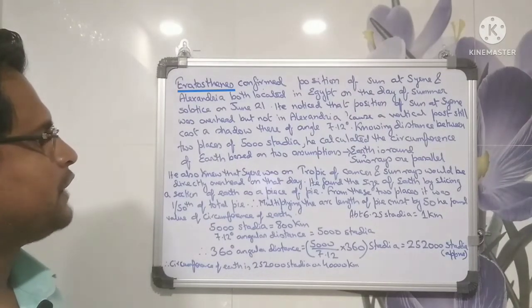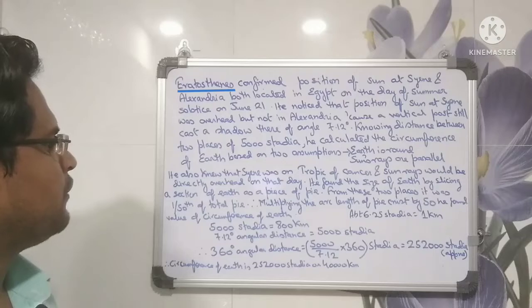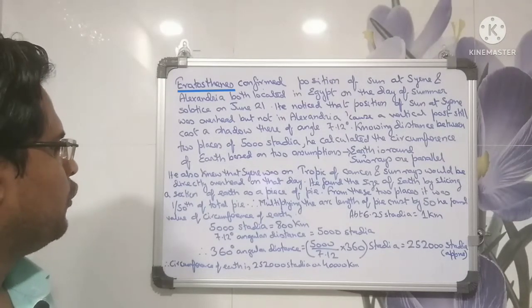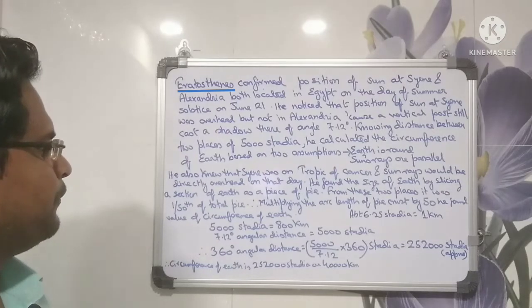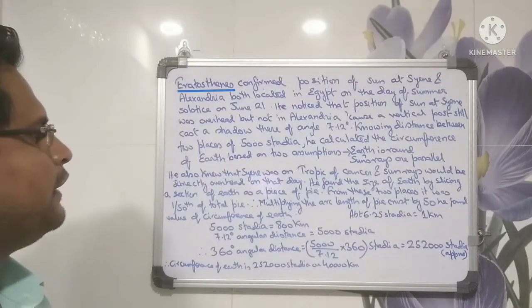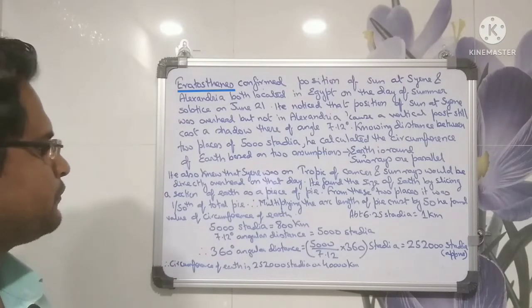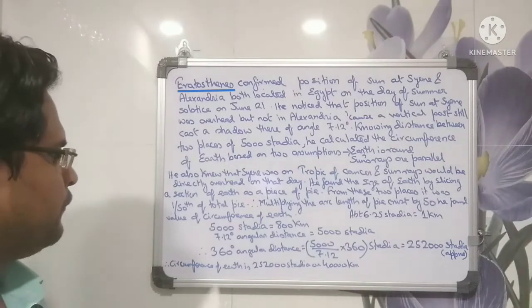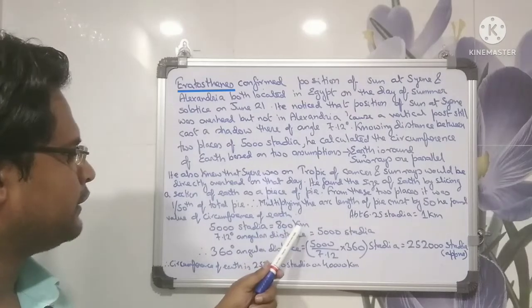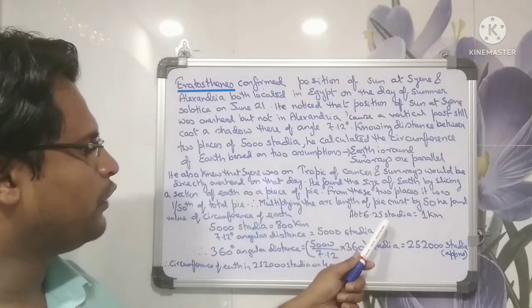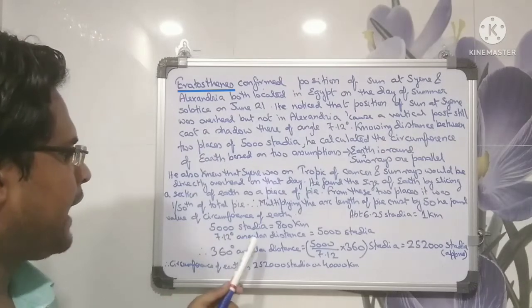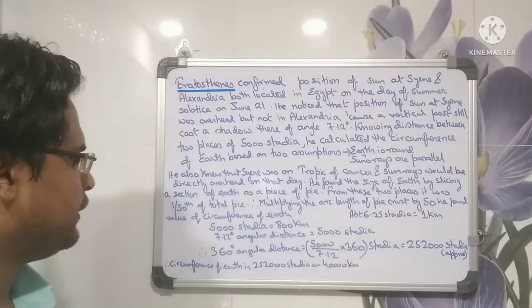He found the size of Earth by slicing a section of Earth like a piece of pie. From these two places, it was 1/50th of the total pie. Therefore, multiplying the arc length of the pie crust by 50, he found the circumference of Earth. 5,000 stadia equal 800 kilometers, about 6.25 stadia equal 1 kilometer. 7.12 degrees angular distance equals 5,000 stadia.